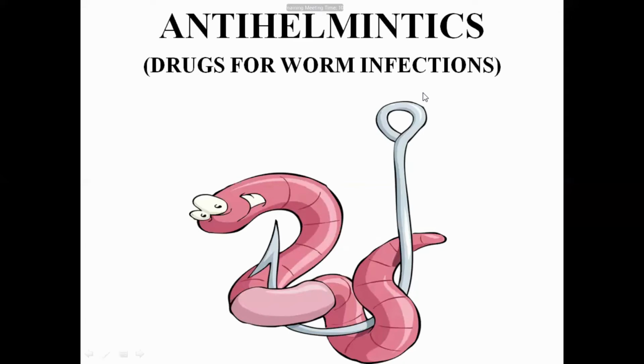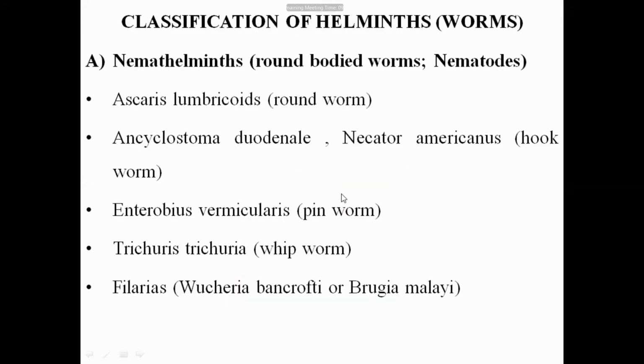So anti-helmintic drugs are the drugs which are used for the treatment of worm infection. The drugs which are used for the treatment of worm infection are called anti-helmintics. So before knowing about the anti-helmintics, we have to know about the different types of helminths or worms.